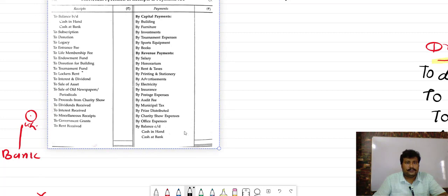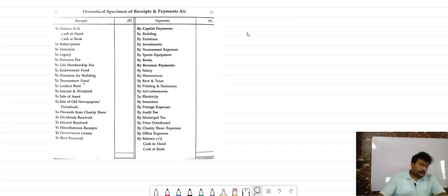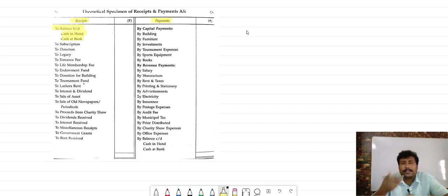I think now it is visible to you. So bacha, you can see the format of receipt and payment account, where the debit side is the receipt side and the credit side is the payment side. Receipt and payment account is open with the balance BD of cash in hand or cash in bank. It is not necessary that both will be there. Maybe only cash in bank is there, maybe only cash in hand is there, maybe both will be there. So it is open with to balance BD and close with by balance CD, as we are doing in the cash book.